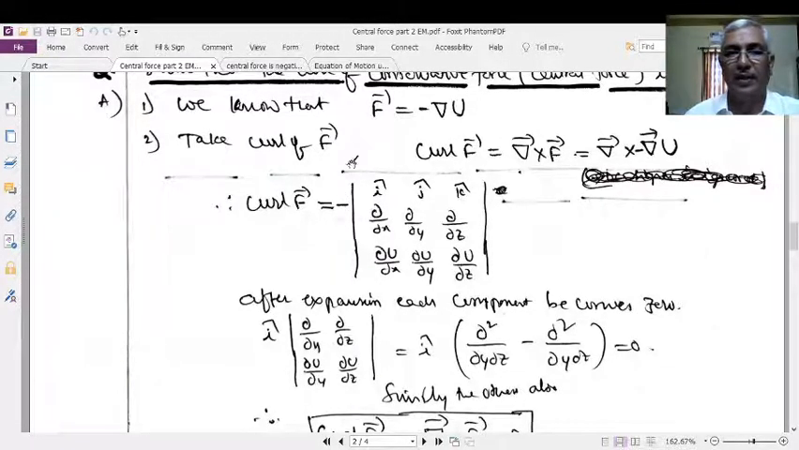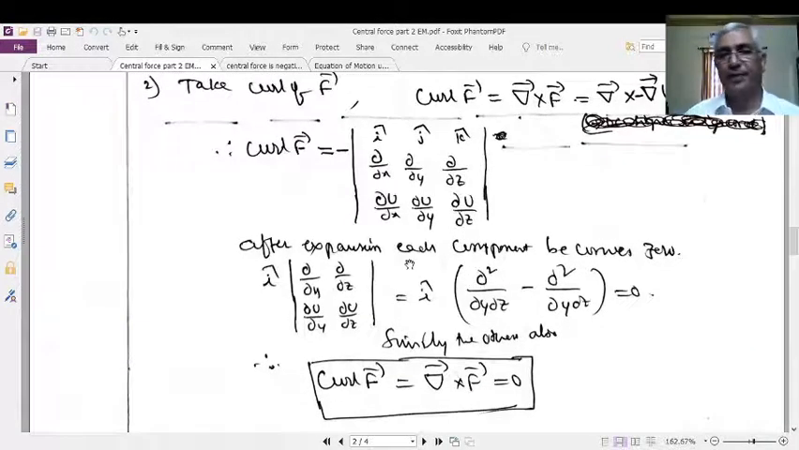It is the determinant where the first row is i cap, j cap, k cap. The second row is the vector dou by dou x, dou by dou y, dou by dou z. The third row is the vector dou u by dou x, dou u by dou y, dou u by dou z. After expansion, there will be three terms, one for each component.